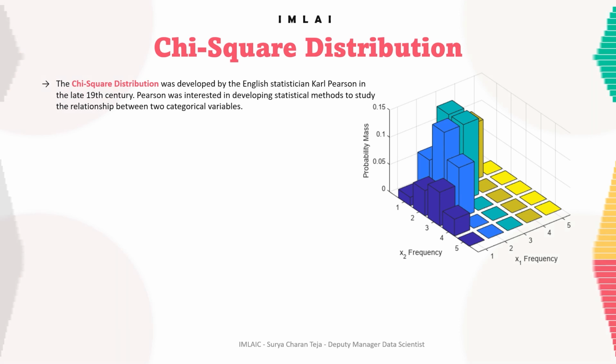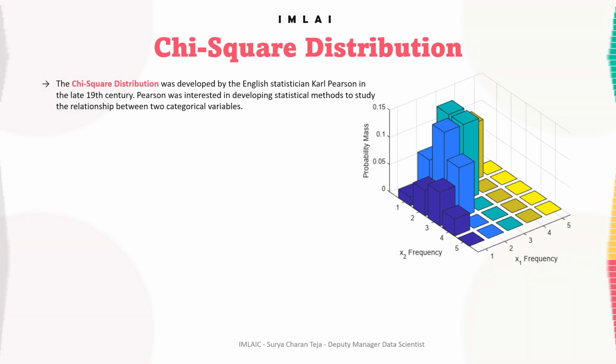So he realized that in order to compare the observed frequencies of a categorical variable to the expected frequencies, he needed a new distribution that could handle the squared differences between the observed and expected frequencies.